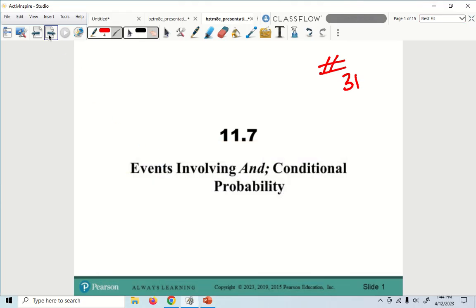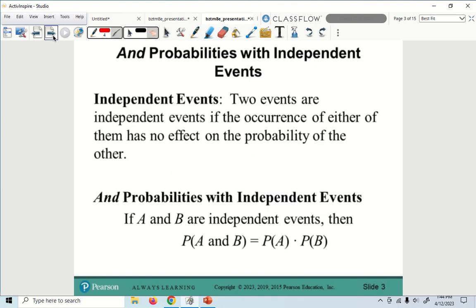All right. Now let's see. Events involving conditional probability, and probabilities with independent events. Two events are independent if the occurrence of either of them has no effect on the probability of the other.